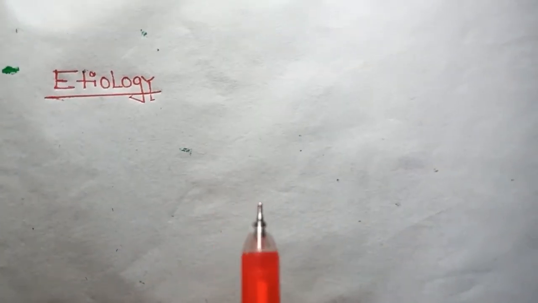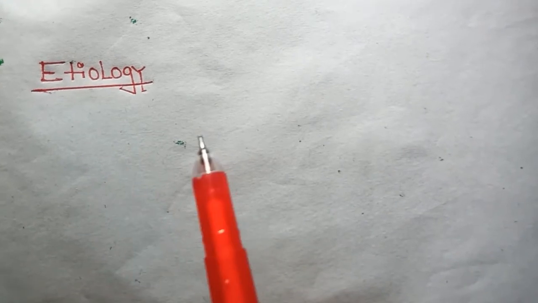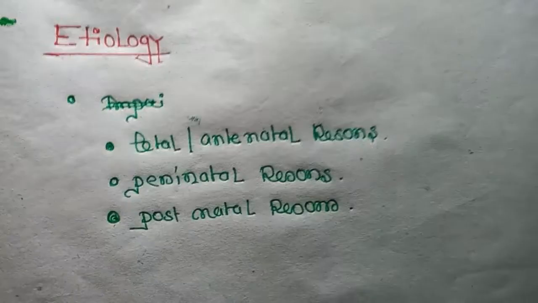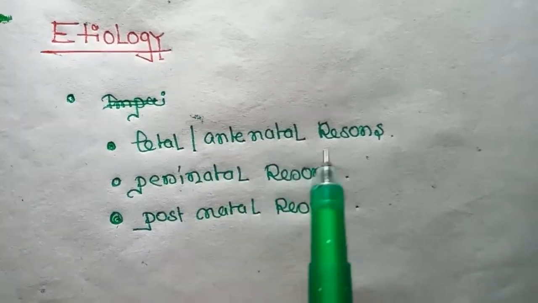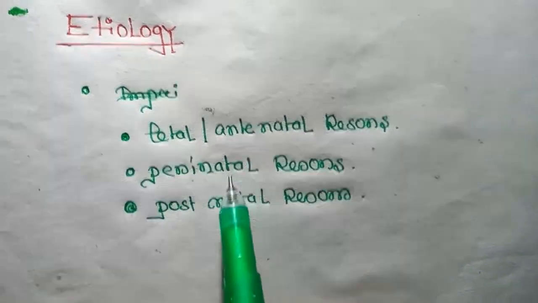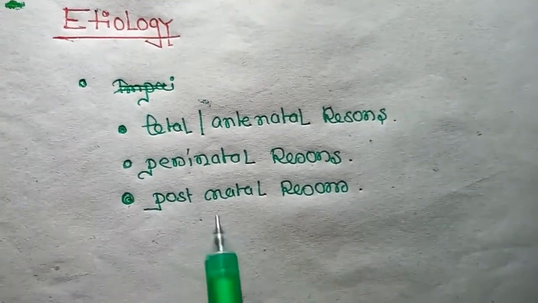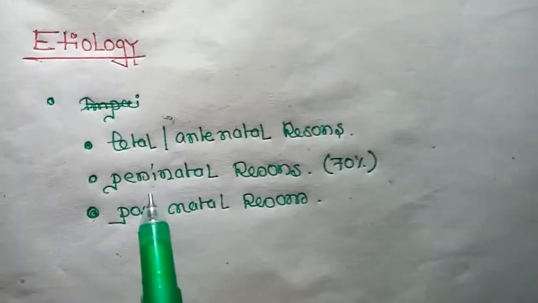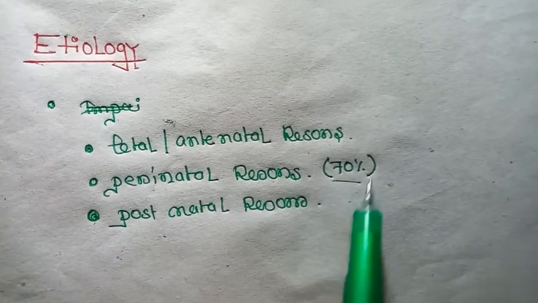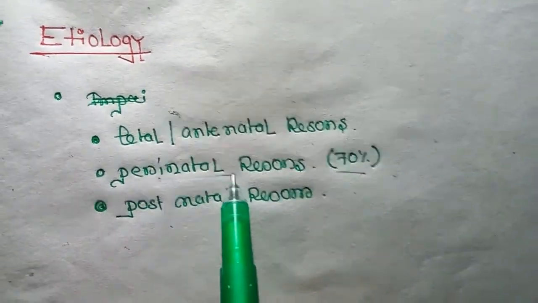What is the etiology of birth asphyxia? There are various causes that can lead to birth asphyxia. These can be antenatal reasons, second perinatal reasons, and third postnatal reasons. But remember, the majority, 70%, occur by perinatal reasons.